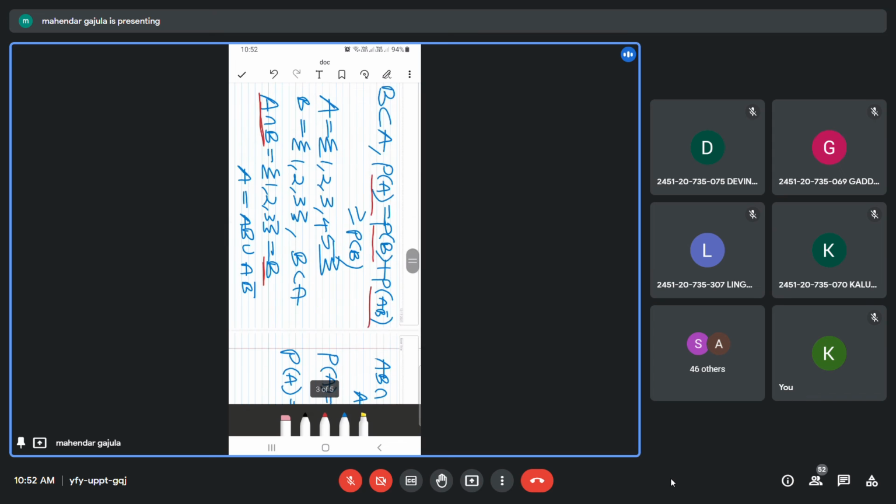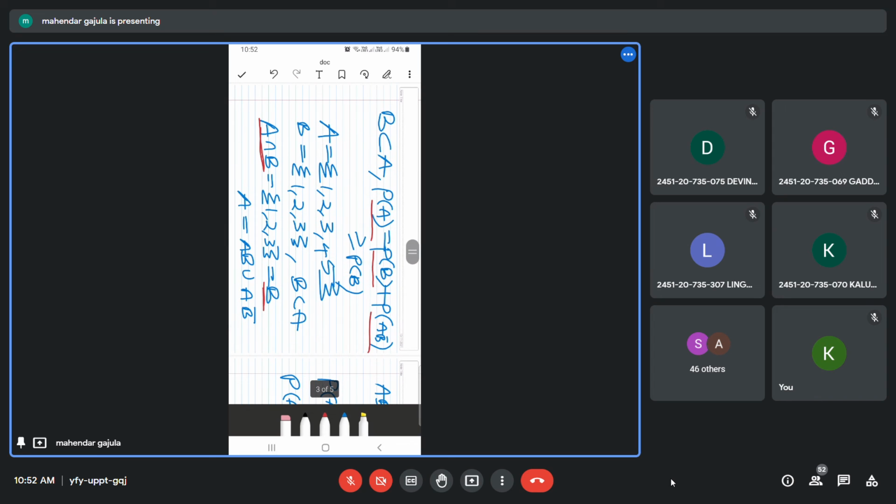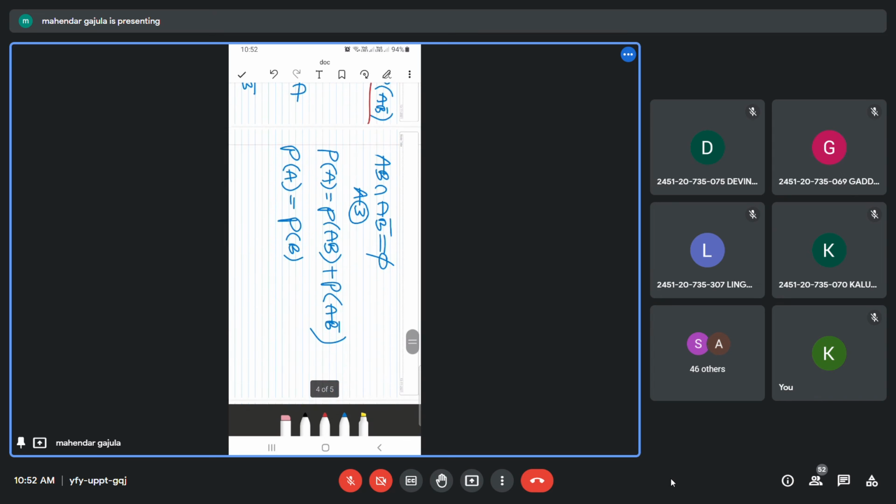Just now we have seen A intersection B equals B only. So P(A) equals P(B) plus P(A∩B bar). Okay, any doubt in this? Any doubt in this proof?